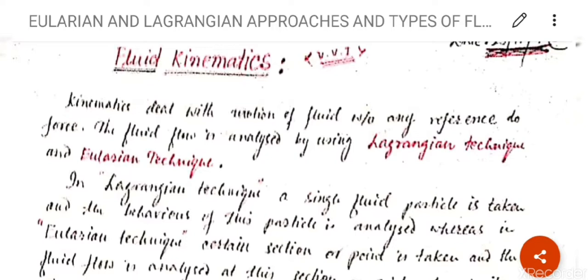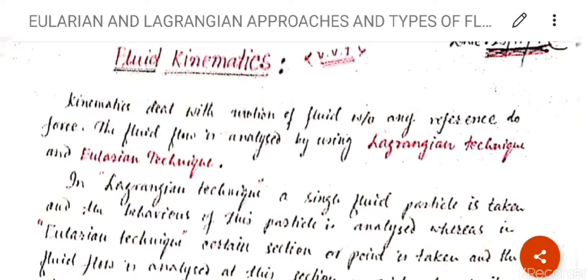Clear? The fluid flow is analyzed by using Lagrangian technique and Eulerian technique. What is Lagrangian technique and what is Eulerian technique? In Lagrangian technique, a single fluid particle is taken and the behavior of this particle is analyzed. For example, consider a water molecule. You are sitting on that molecule, clear, and water is flowing. You are flowing with the water molecule and analyzing the behavior of this water molecule. This is known as Lagrangian approach.